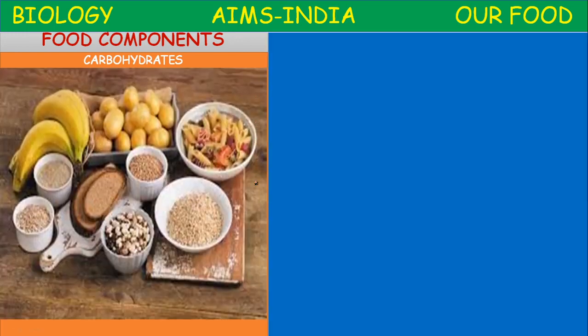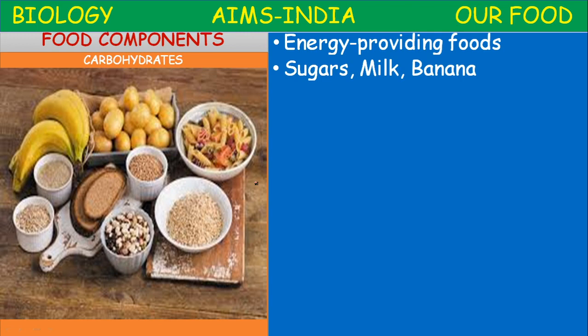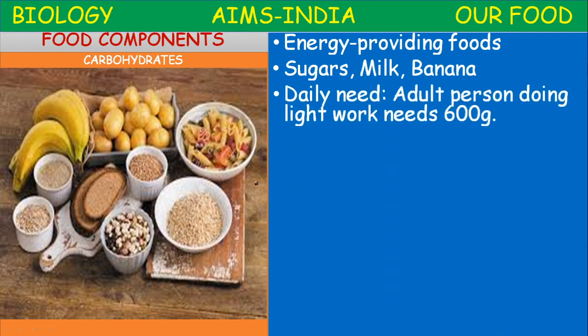What are carbohydrates? The energy providing foods are called carbohydrates. So they are also called sugars. Example, milk, banana, potato, cells, bread, chips, all these come under carbohydrate category.